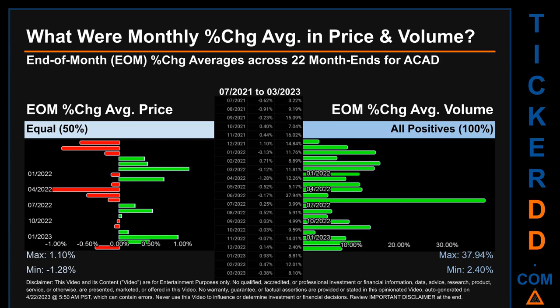Price saw an end-of-month max of 1.10% in average percentage change along with a minimum of -1.28%. For volume, the maximum and the minimum monthly percentage change were respectively 37.94% and 2.40%.